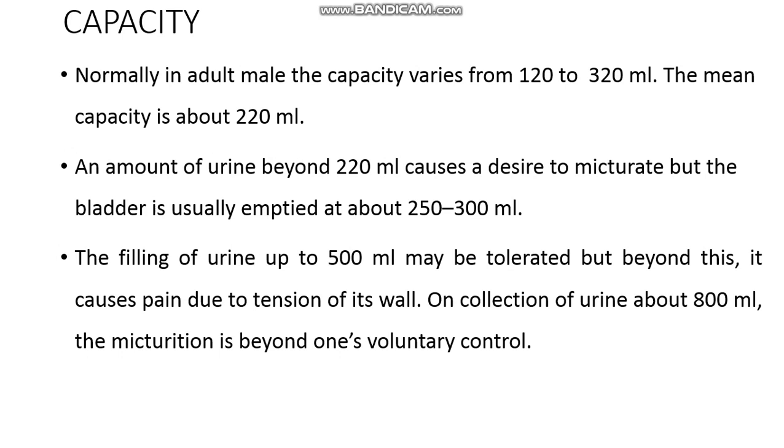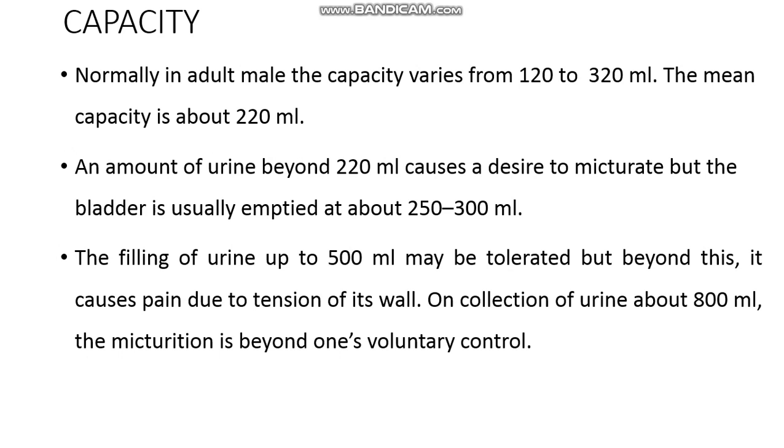Then capacity. Normally in an adult male, the capacity varies from 120 to 320 ml. The mean capacity is 220 ml. An amount of urine beyond 220 ml causes a desire to micturate, but the bladder is usually emptied at about 250 to 300 ml.